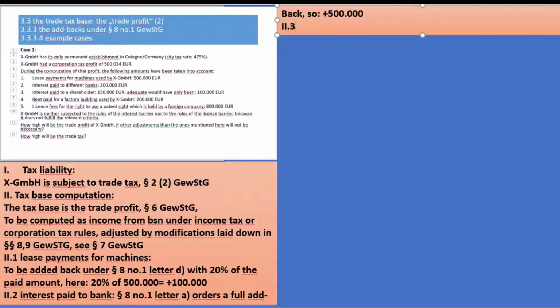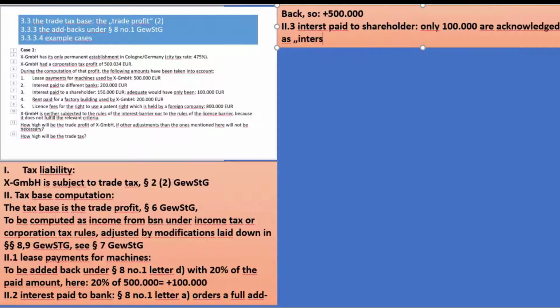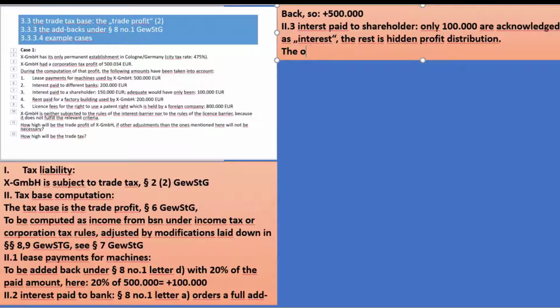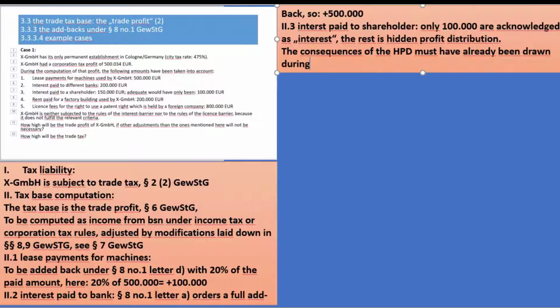2.3, interest paid to the shareholder. Only 100,000 are acknowledged as interest. The rest is hidden profit distribution. The consequences of the hidden profit distribution must have already been drawn during the computation of the corporation tax profit.